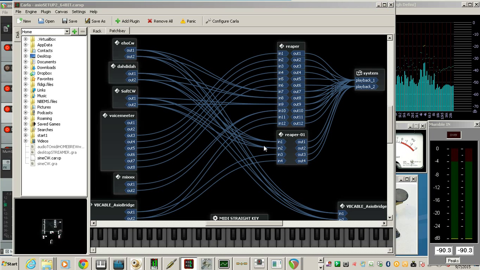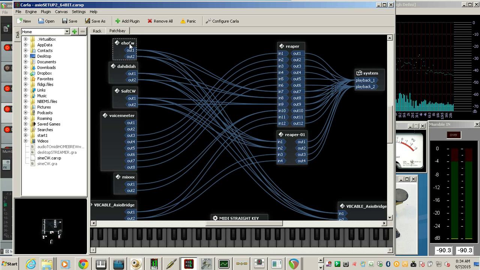This video in this series will be about ASIO applications. Applications that have the ability to choose an ASIO driver. And that ASIO driver that we will choose is called Jackrouter. So I have a straight key that has an ASIO driver and a MIDI input.